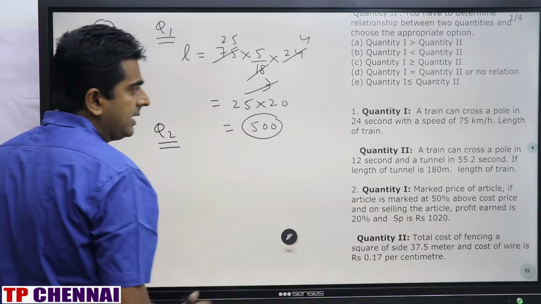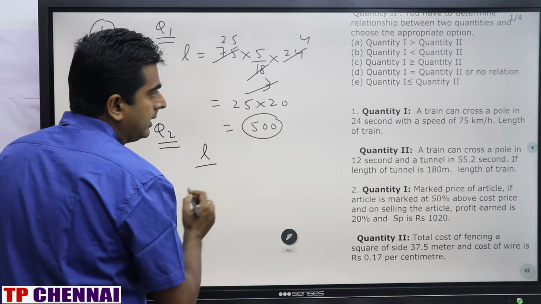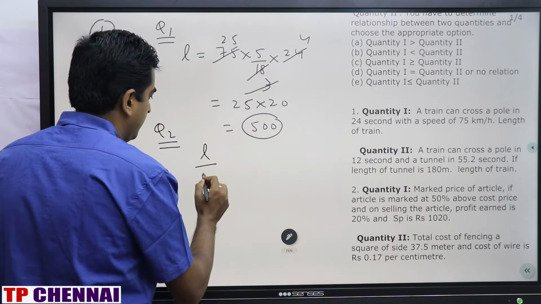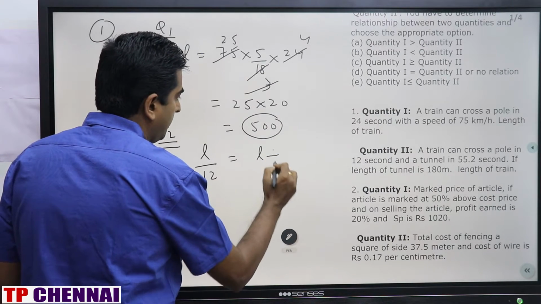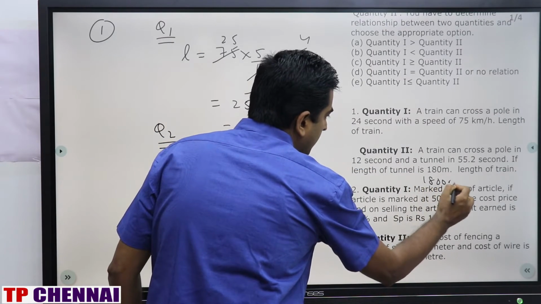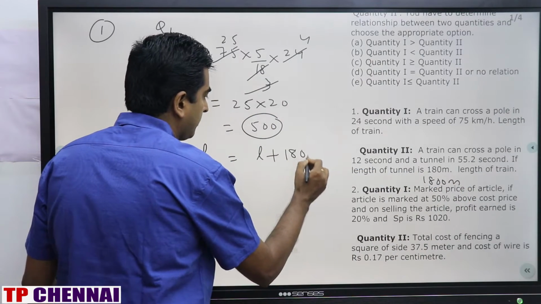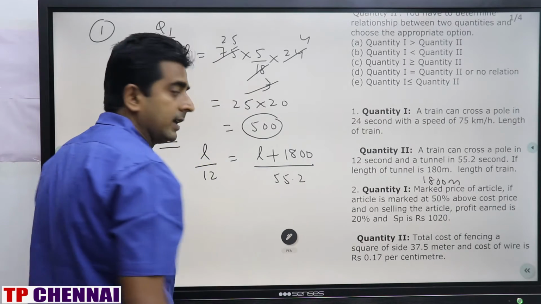So in the first case, the train is crossing a pole, so length of the train, L, by 12 is the speed. Second, length of the train plus tunnel, L plus 180, divided by time, 55.2 seconds.